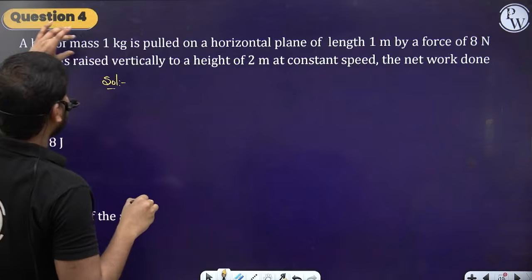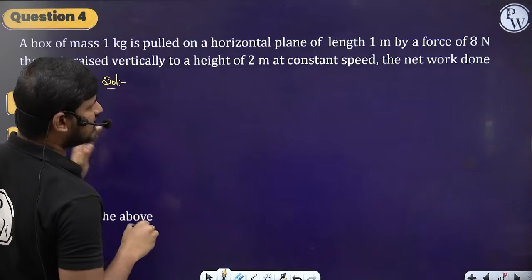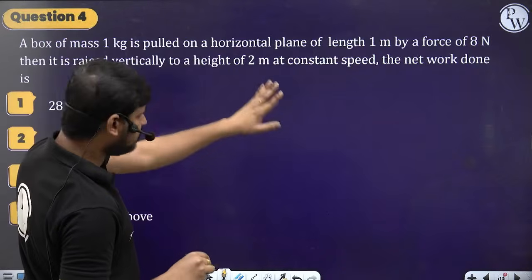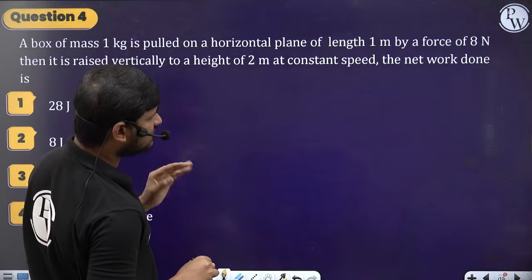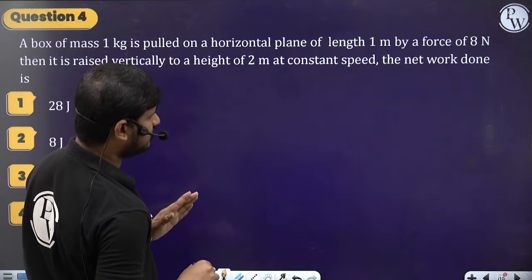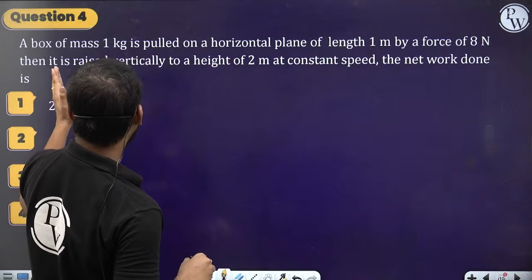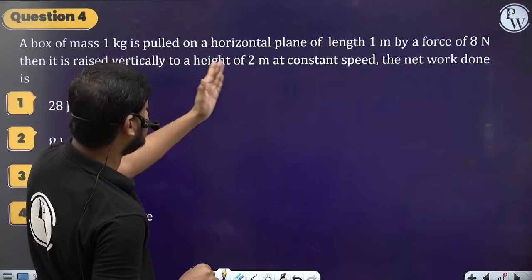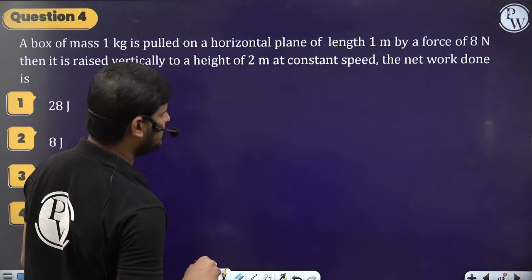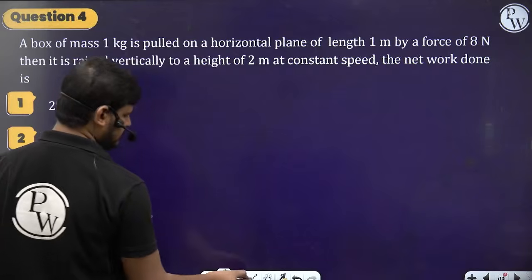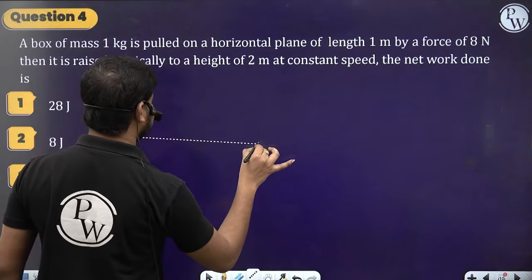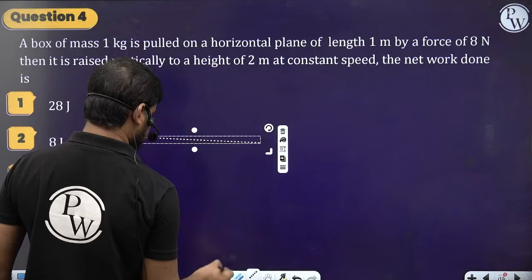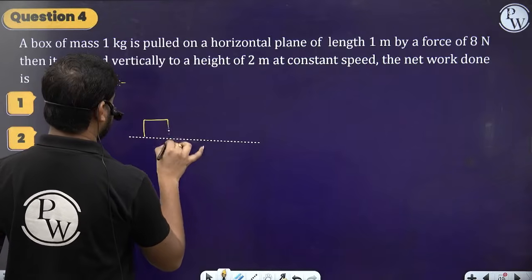A box of mass 1 kg is pulled on a horizontal plane of length 1 meter by a force of 8 newtons. Then it is raised vertically to a height of 2 meters at constant speed. The net work done is, see here. This is the horizontal plane, and there is a body of mass 1 kg.